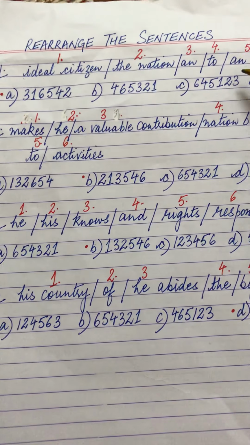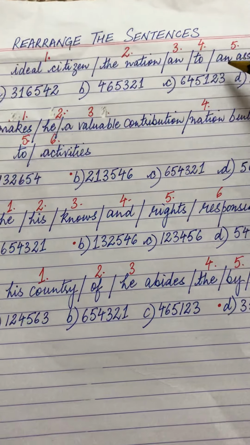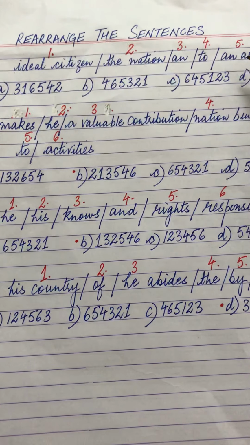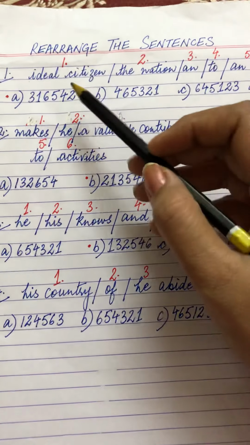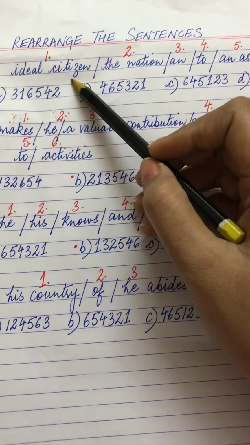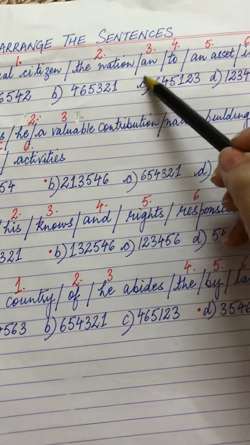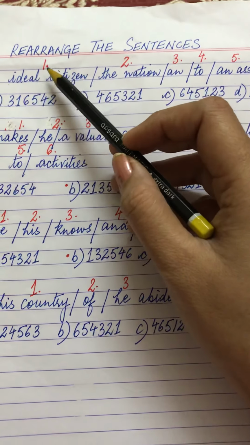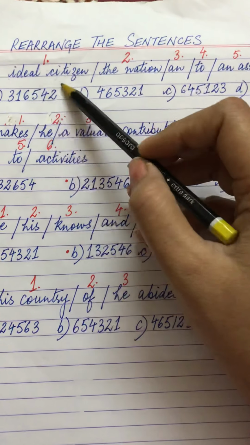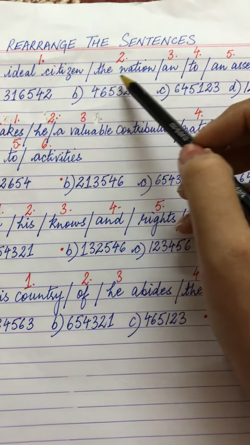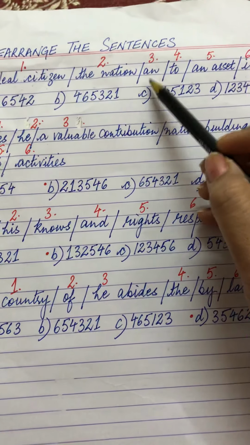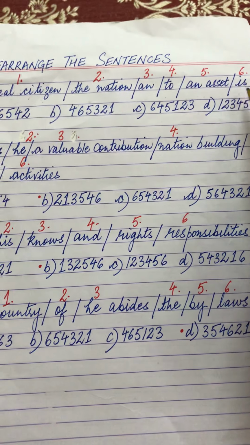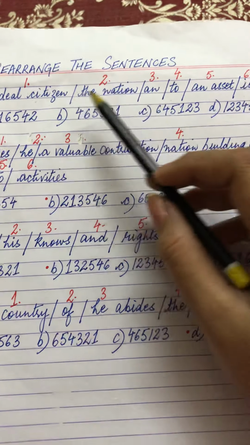So today in this video of mine, I am going to tell you how to rearrange the sentences and how to solve the question when they come in the form of MCQ. Now as you can see, the first sentence: ideal citizen, the nation, an, to, asset, is. Now these phrases will be numbered. So this phrase, ideal citizen, is number 1. This is number 2, the nation. An is number 3. To is number 4. And asset is number 5. And is is number 6. Now, what is the right sentence?